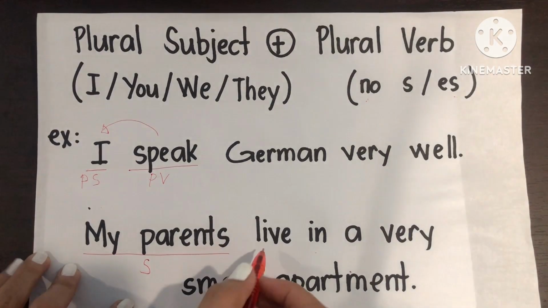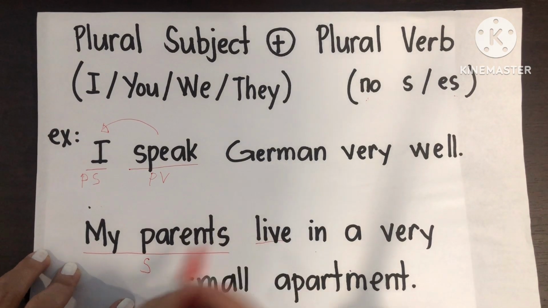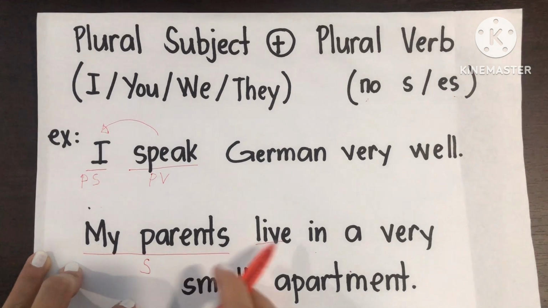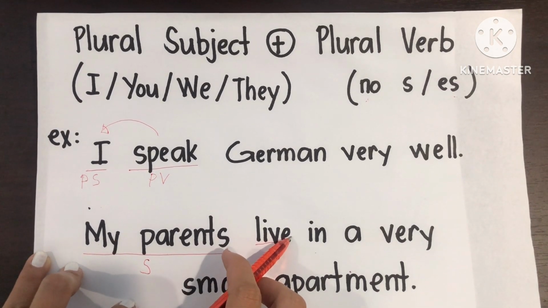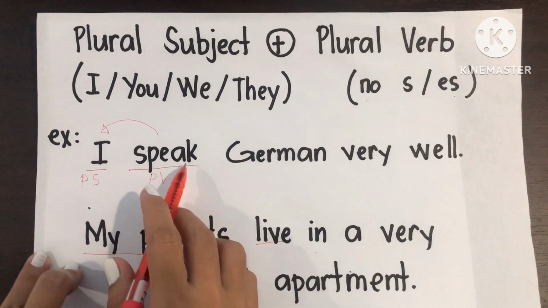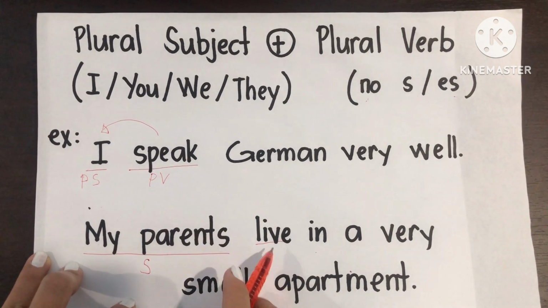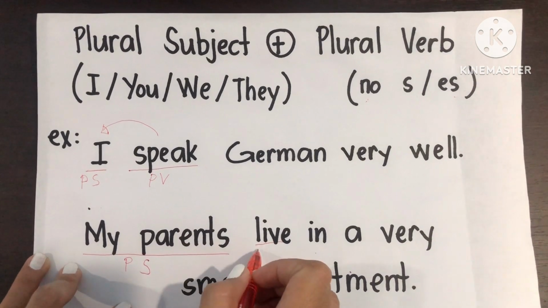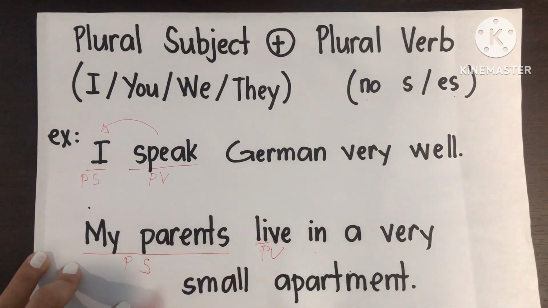So what happens to your verb is just a normal verb or a base form. So there's no S or ES at the end of your verb. Same as what we had here. Okay, so plural subject plus the plural verb.